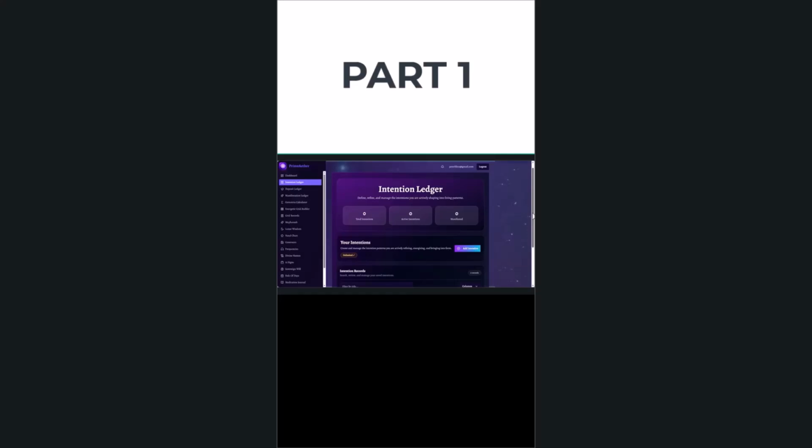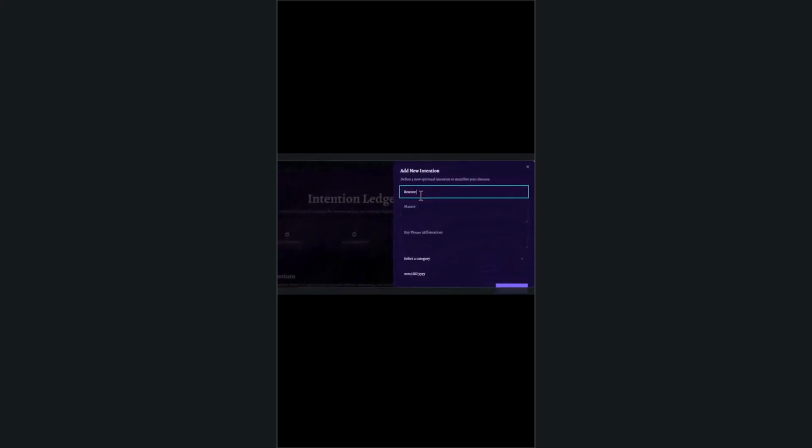To begin, I'll open the intention ledger and create a new intention. For this demonstration, I'm going to create a health and wellness intention. In the title field, I'll write, "Restore my body with balance and discipline." This title becomes the anchor for the work. It gives the intention a clear direction.